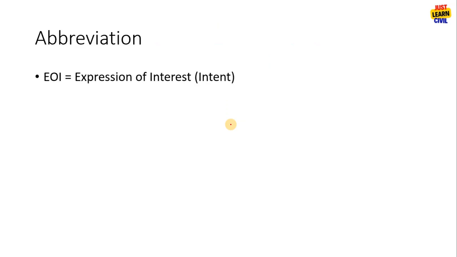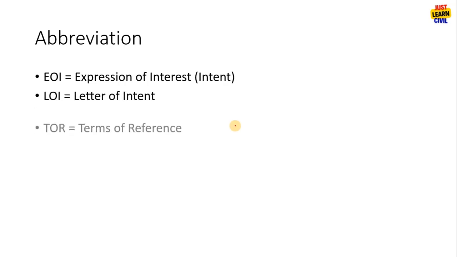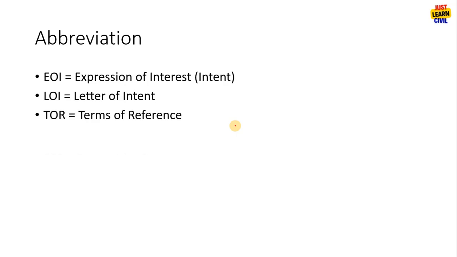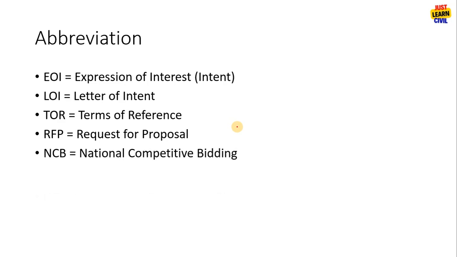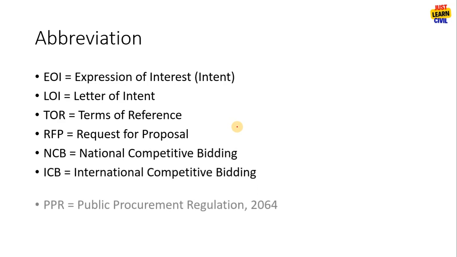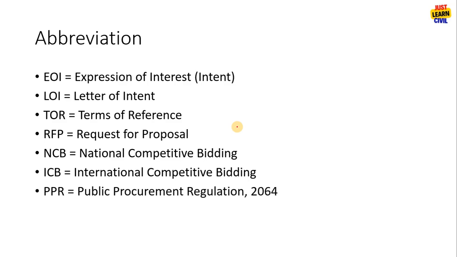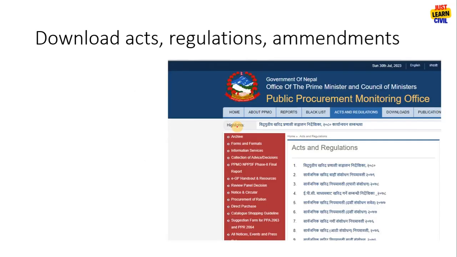Let's start with abbreviations. EOI is equal to expression of interest or intent, LOI is equal to letter of intent, TOR is equal to terms of reference, request for proposal RFP, NCB means national competitive bidding, ICB international competitive bidding, PPR means Public Procurement Regulation 2064, PPA means Public Procurement Act 2063. These were the issued years.